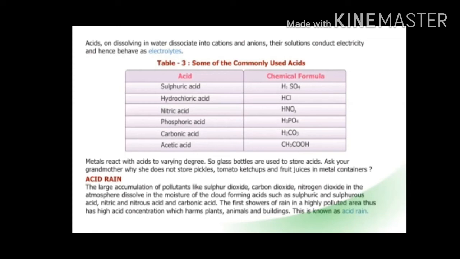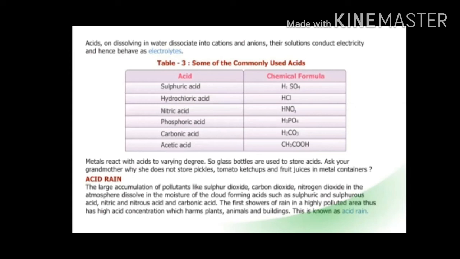Now, some of the commonly used acids are shown in the table. Sulfuric acid, its formula is H2SO4. Hydrochloric acid, its formula is HCl. Nitric acid, its formula is HNO3. Phosphoric acid, its formula is H3PO4. Carbonic acid, its formula is H2CO3, and acetic acid, CH3COOH.